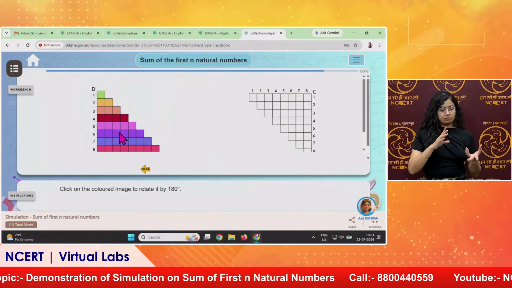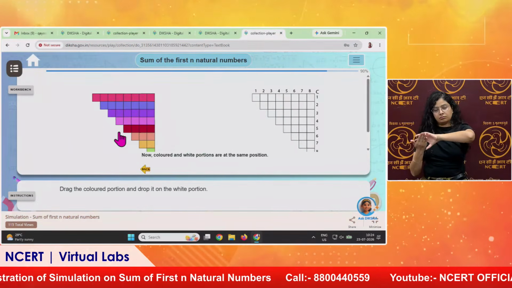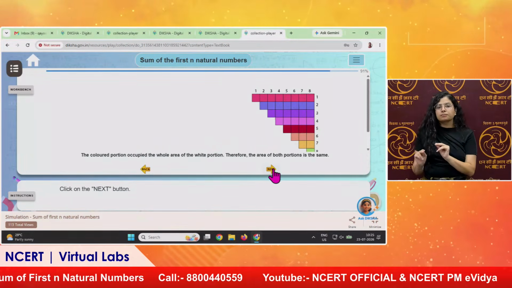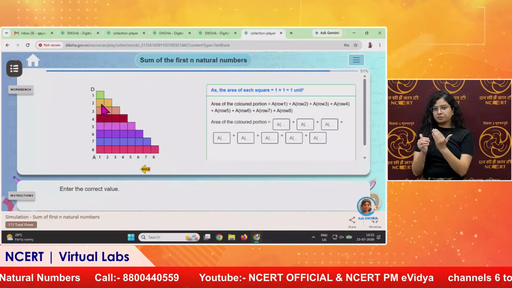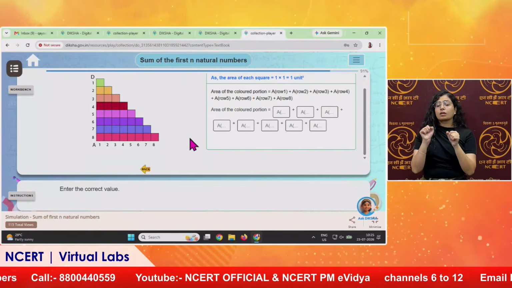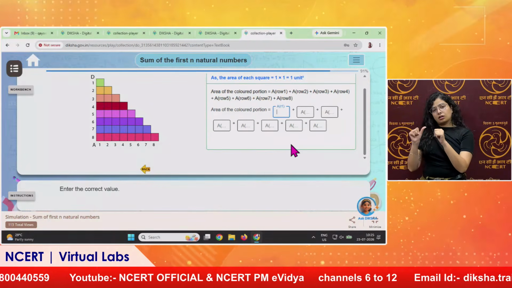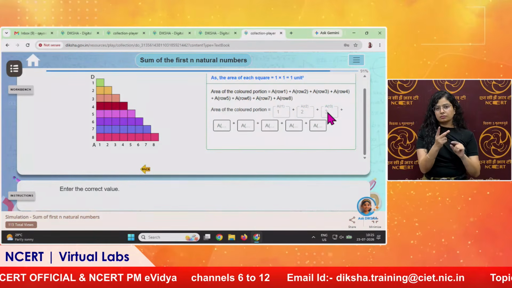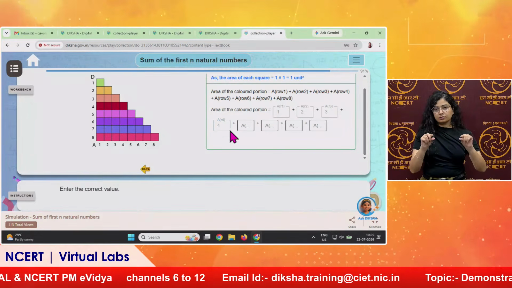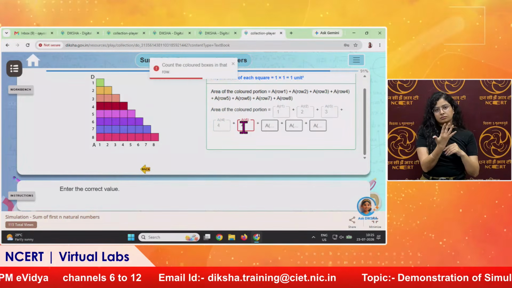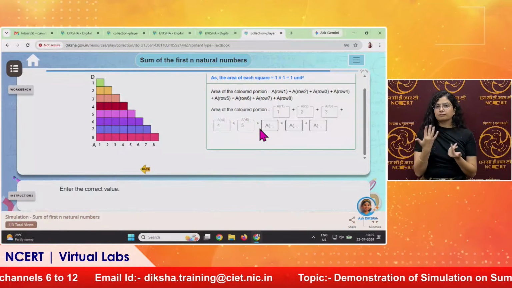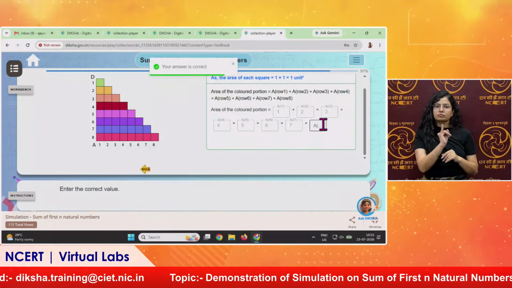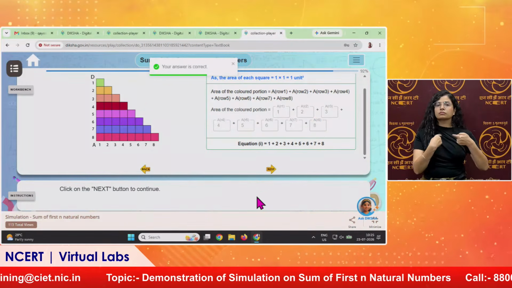Again we will observe whether it will cover it or not. It exactly covers it. So its area will be again half of the full rectangle. So area of first row is 1, 2, second row, third row 3, for fourth row it is 4, for fifth row it is 5, and for sixth row it will be 6, for seventh row it will be 7, and for eighth row it will be 8.